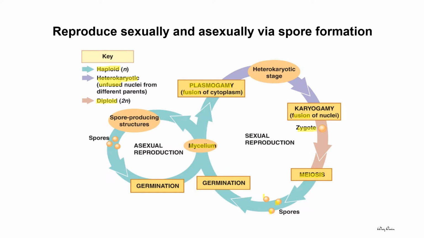The zygote will grow and mature to perform meiosis, which produces haploid structures called spores. The haploid spores will be dispersed from the parental fungi and germinate into a new fungus. The new fungus has a mycelium structure, which is able to produce sexual spores or asexual spores according to their environment. If we focus on the asexual spores, they will all be in the haploid stage since they develop from the haploid spores.